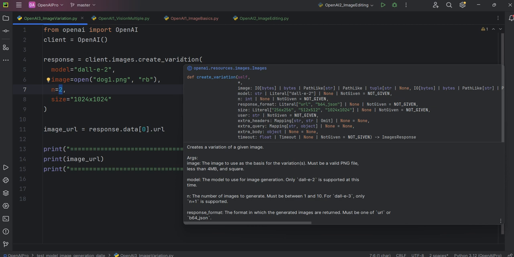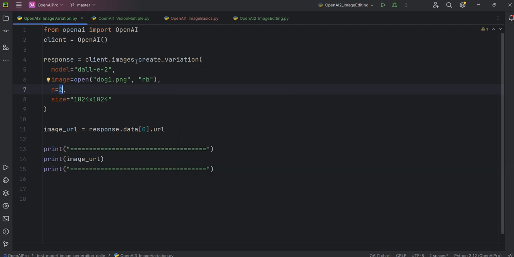For DALL-E 3 only n=1 is supported. So the number can be anything basically. It is the number of images to generate. If we wanted to generate only one, n would be 1. Why n is 2 here is, I think, because there are two images playing: dog 1 and the variation of it. So maybe 2, that's why.